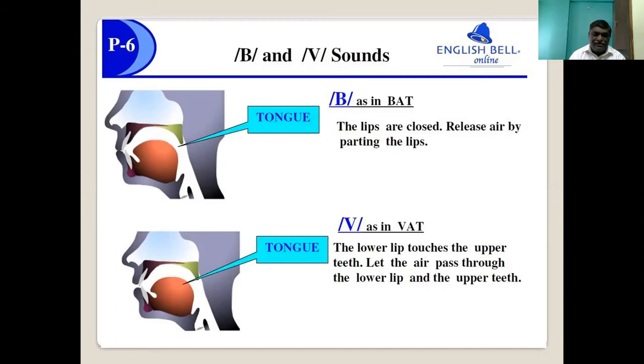The next two are known as dental fricatives. Dental means where you find only the involvement of the teeth, like th. If you see, the tip of the tongue is pressed between the two teeth.